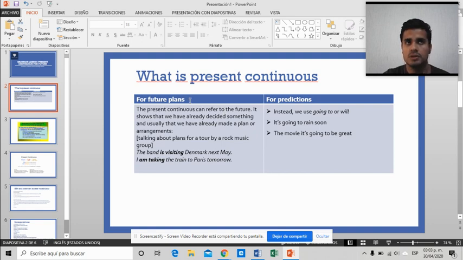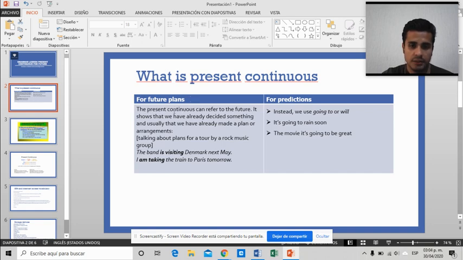We can use it when we talk about things that are happening at the moment. If you remember, it's the -ing form, when the verb ends in -ing. I can say, "I am speaking right now," and I'm using the present continuous. However, in this lesson we're going to use it for a future plan.